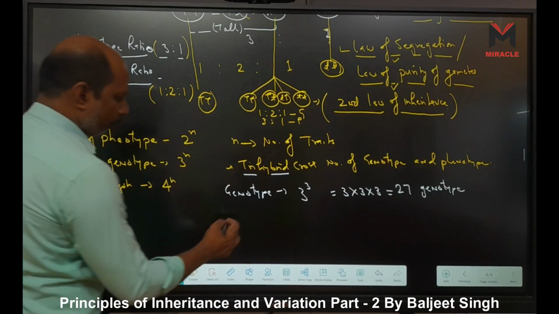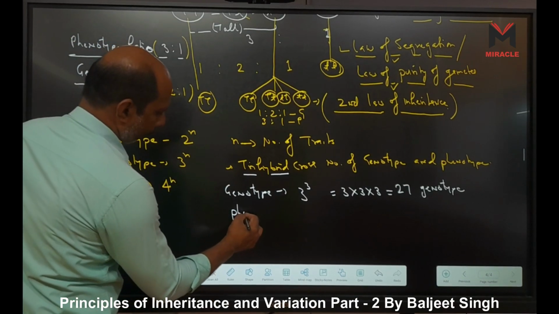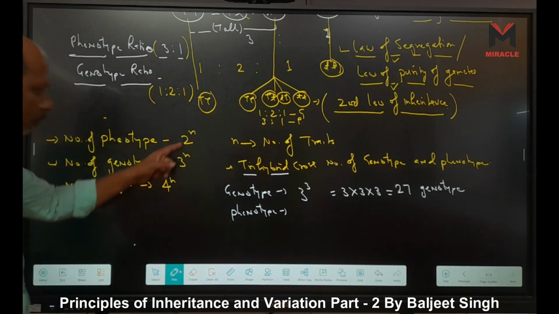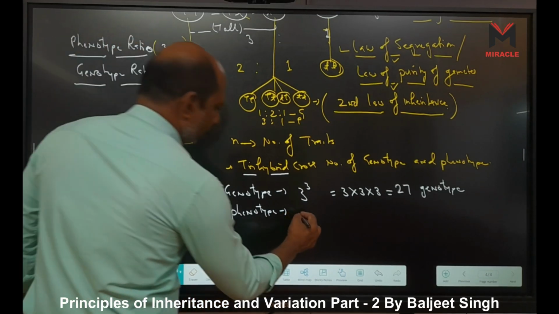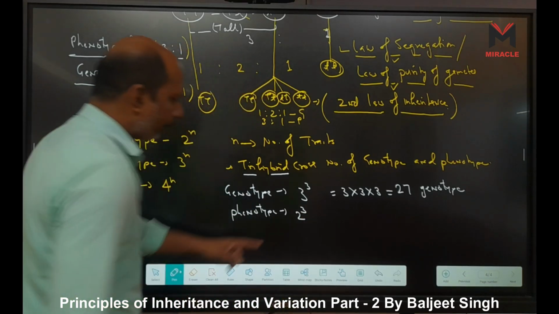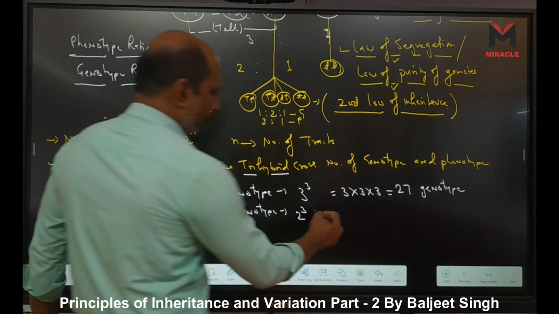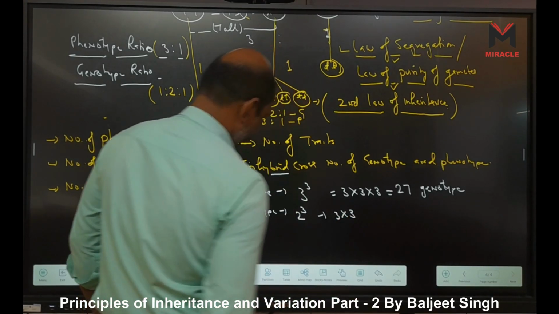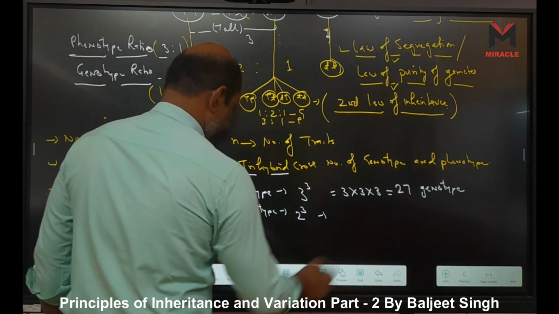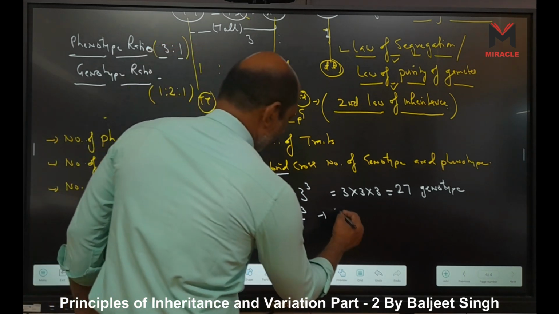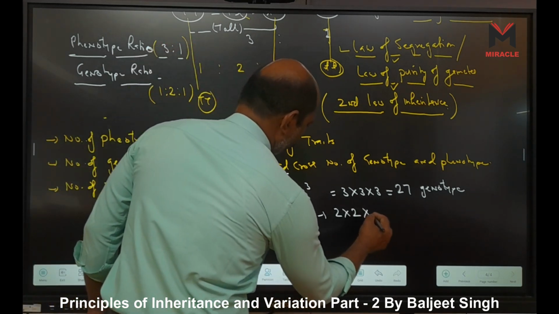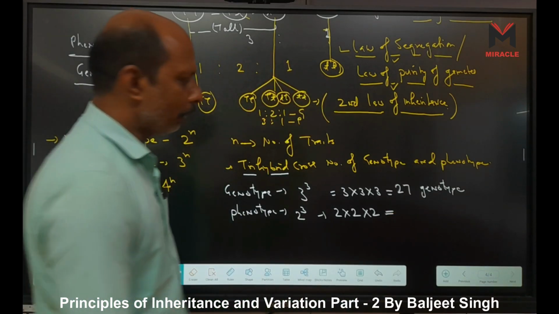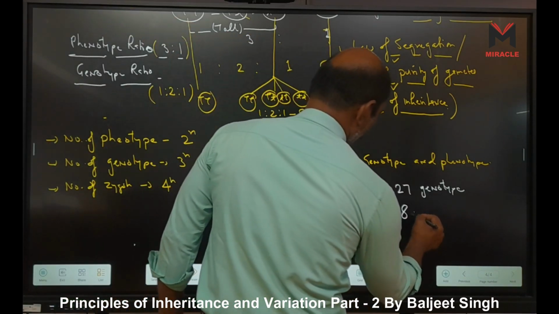And when we consider the phenotype, phenotype means 2n. We use 2 to the power 3 because trihybrid cross is there. Now we get 2 multiplied by 2 multiplied by 2. Now we get 2, 4, 8 phenotypes.